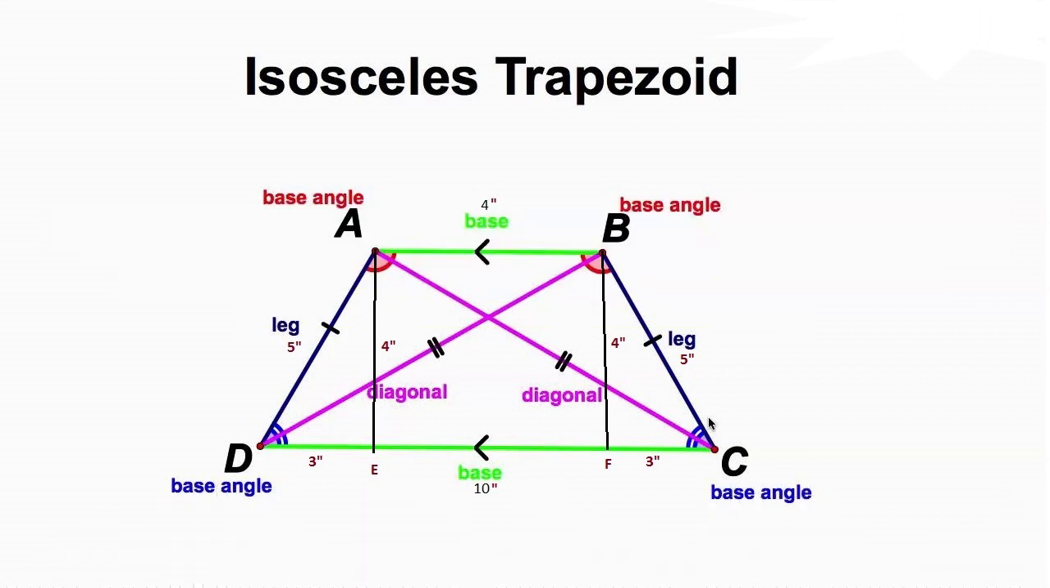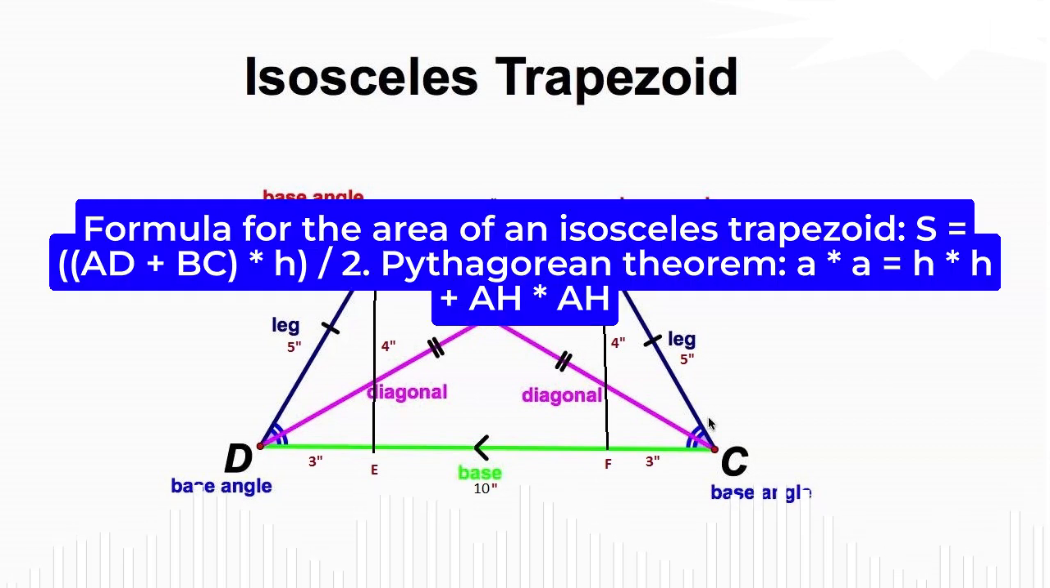Step 5. Write down all the formulas that will come in handy in solving the problem using known data. Formula for the area of an isosceles trapezoid: S equals (AD plus BC) times H divided by 2. Pythagorean theorem: A squared equals H squared plus AH squared.